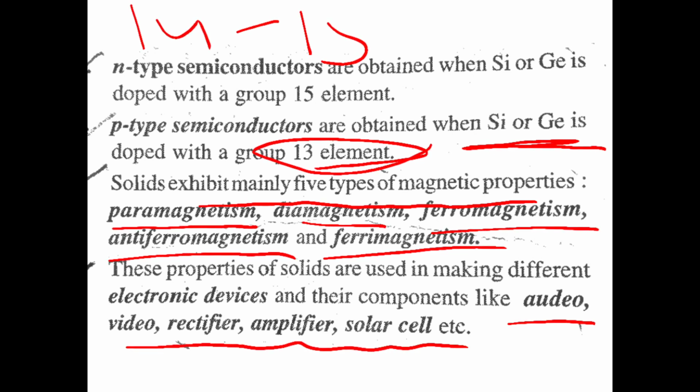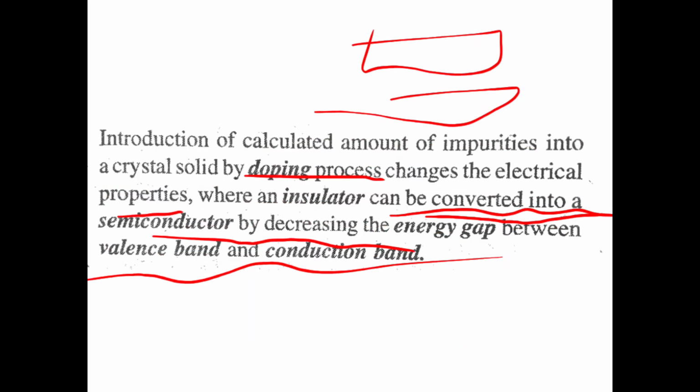So I have introduced all the definitions of the first chapter, the solid state. There are some important definitions. I will discuss in the next video paramagnetism, diamagnetism, antiferromagnetism, and also n-type and p-type semiconductors, and doping, etc.